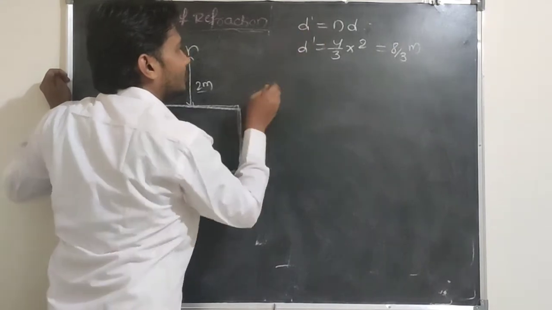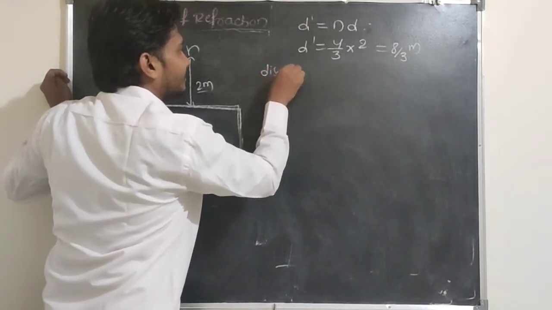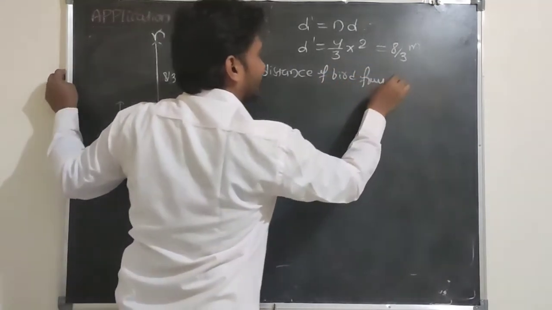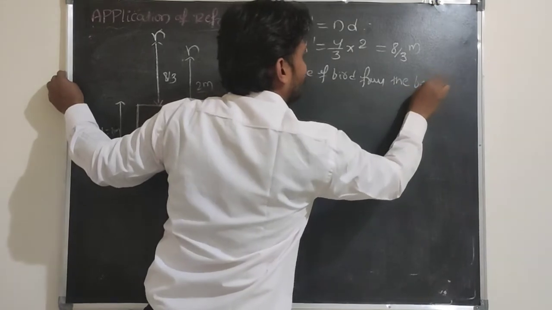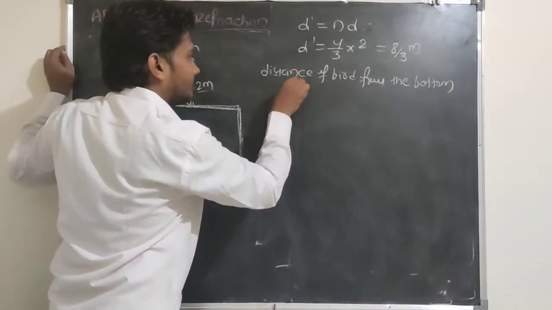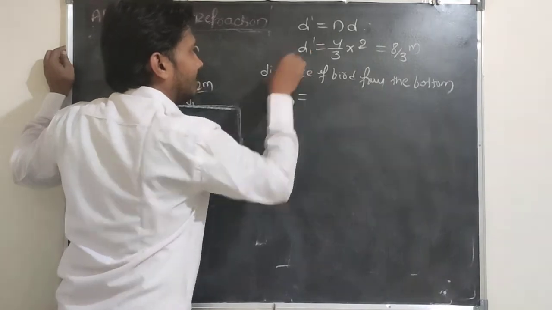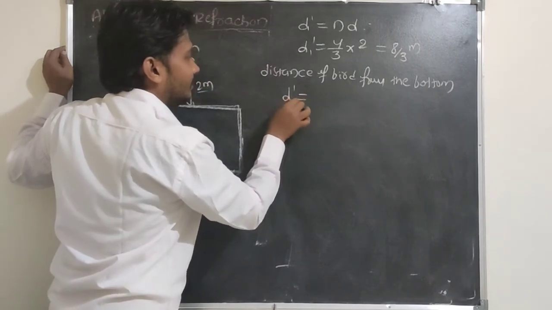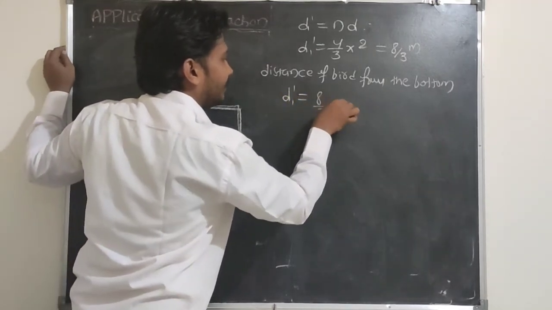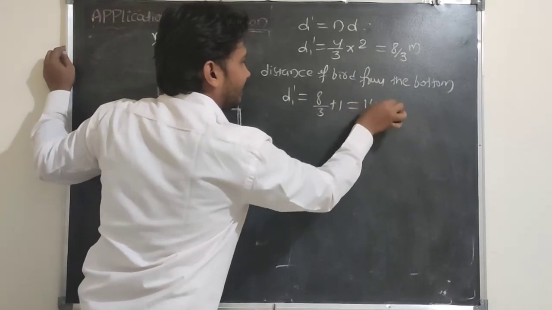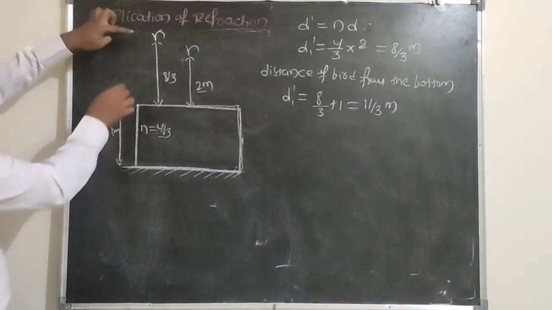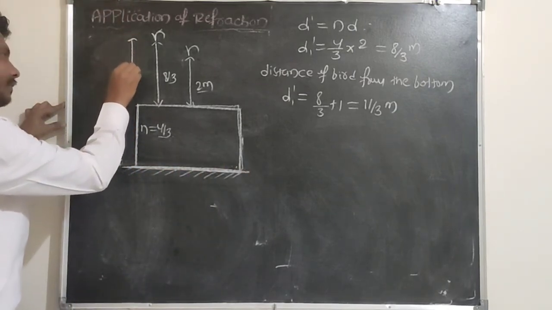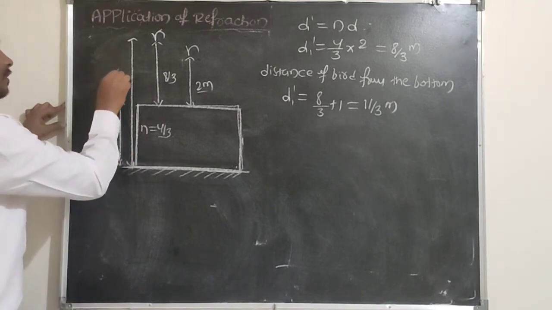So the distance of the bird from the bottom, d1 dash, is equal to 8/3 plus 1, so that is 11/3 meter. So the distance from this bird to the reflecting surface is 11/3 meter here. What's the distance here? 11/3 meter.